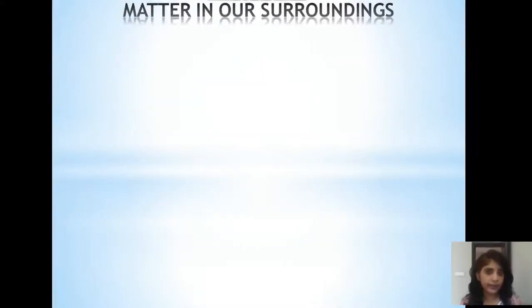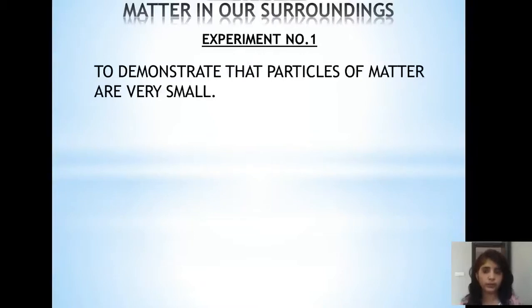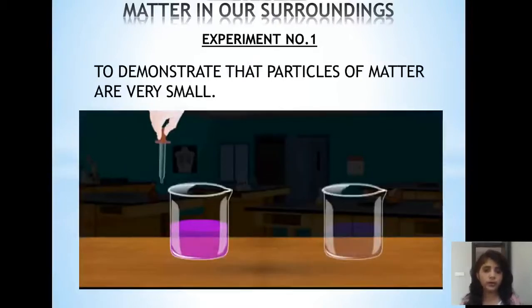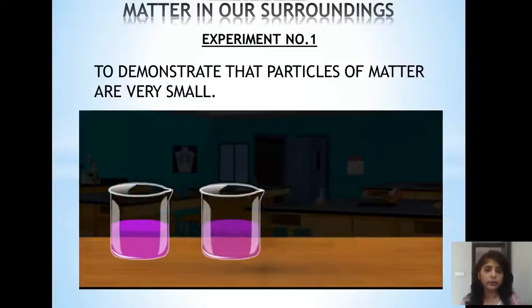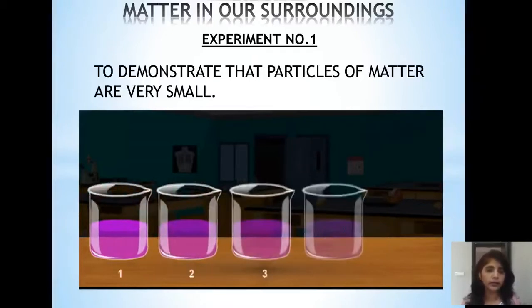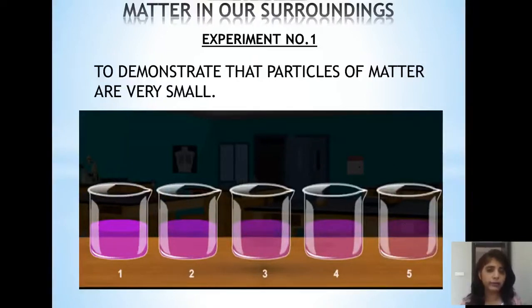We'll have the first experiment to show that particles are very small. We take a beaker in which 100 ml of aqueous solution of potassium permanganate is taken, 10 ml is taken out, poured into another one, and 90 ml of water is added, so 100 ml is made. Again from this, repeat the same step for the third, fourth and fifth, 10 ml always and 90 ml water.